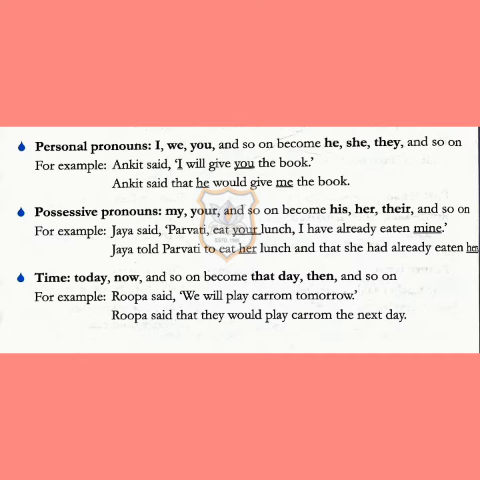So here an example is given. Ankit said, "I will give you the book." Ankit said is written in direct speech. The first sentence, you can see, is in direct speech and the inverted commas are used here. Ankit said that he would give me the book. So here I is changed to he and you is changed to me. So here the personal pronouns are changed in direct and indirect speech.